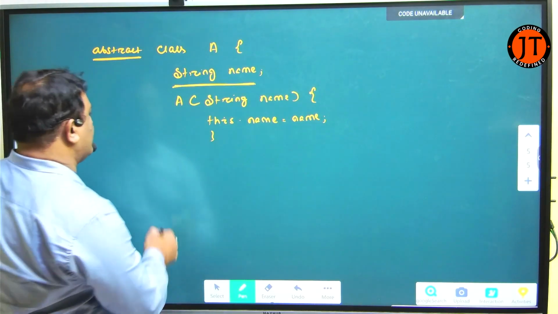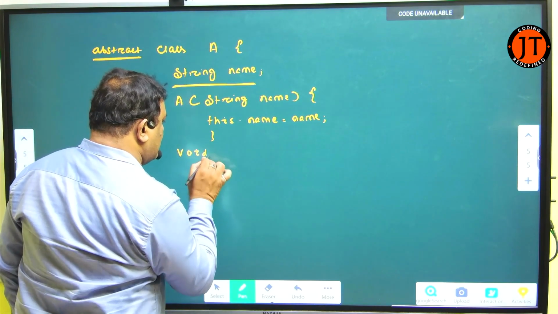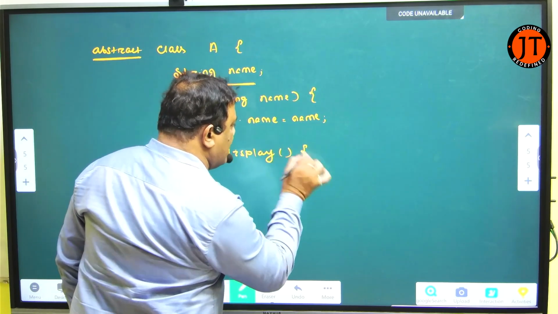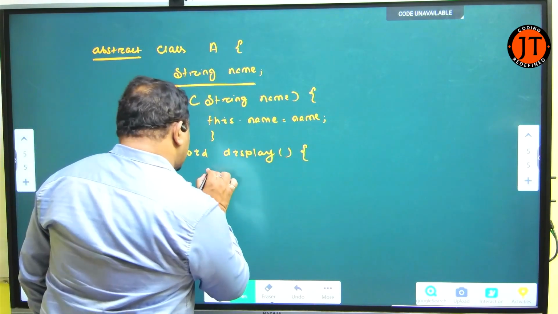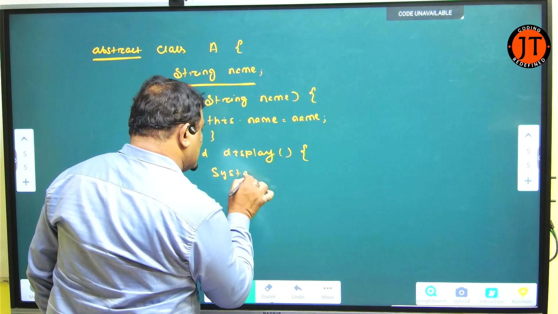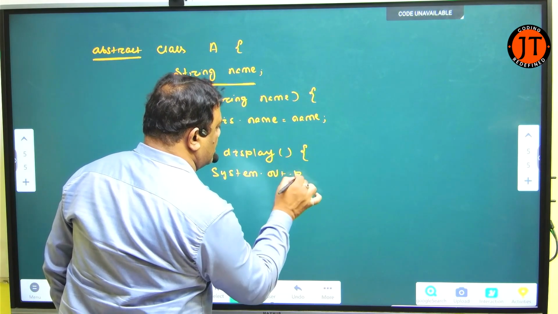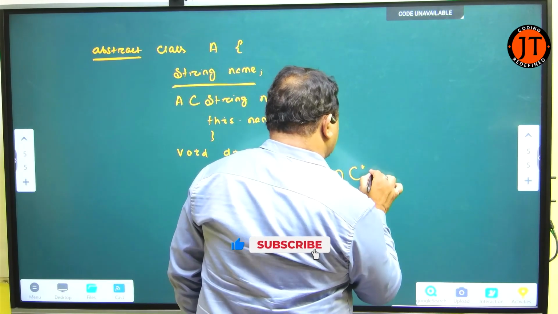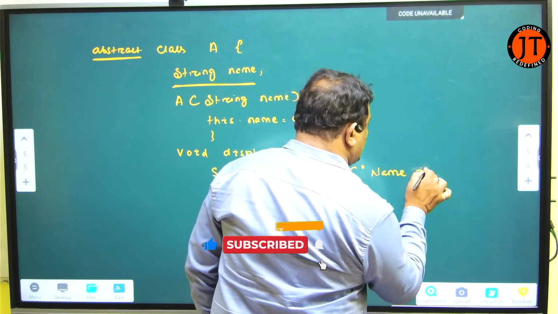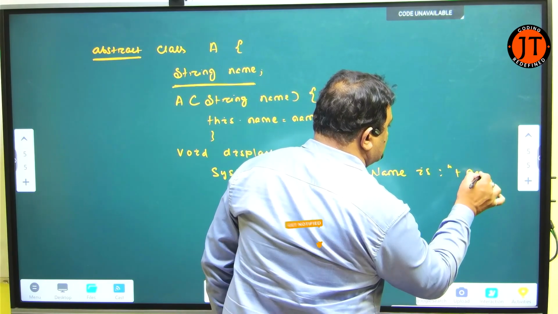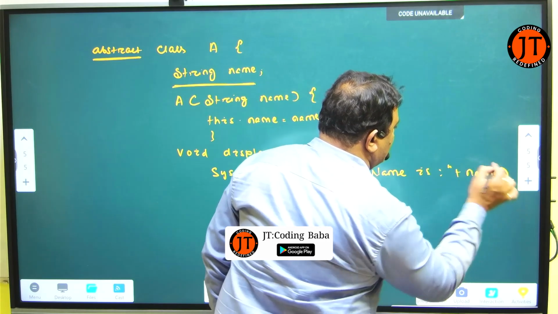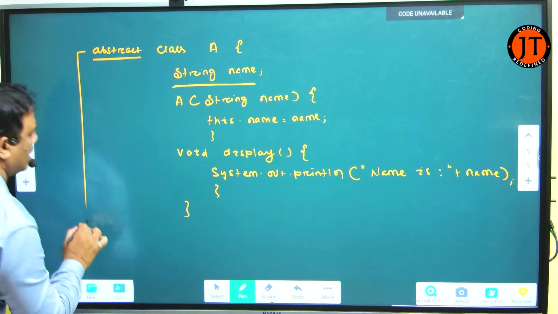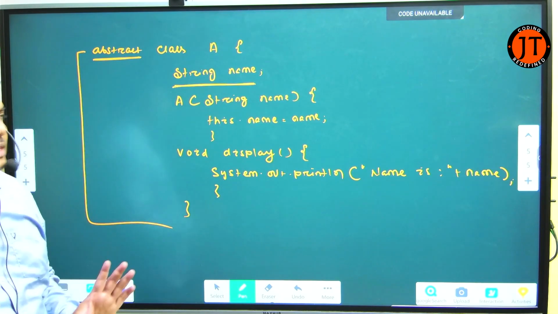Now, what I can do here, that is void display. Check here, display is a method. Within the display method, I just write System.out.println. I just pass here "name is" plus name. I just pass here what the name is. Now check here, that is the end of the abstract class. I just define it like this.